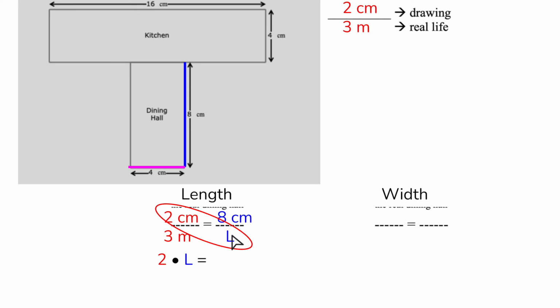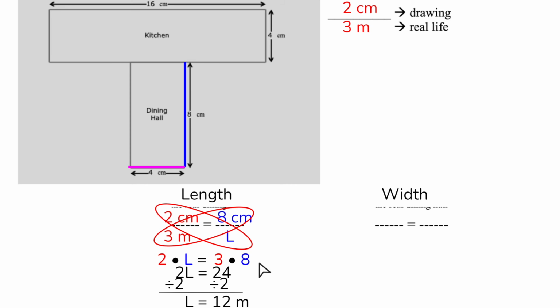So I'm going to cross multiply. And then 8 times 3. So with this, I'm just going to reduce. 2 times L is 2L. 3 times 8 is 24. I'm going to divide by 2 on both sides because I want to get L by itself. So I end up with L is 12 meters. So the real dining hall is 12 meters long.